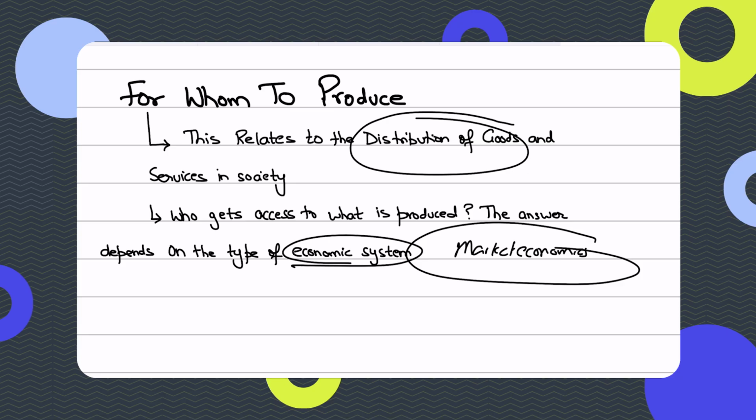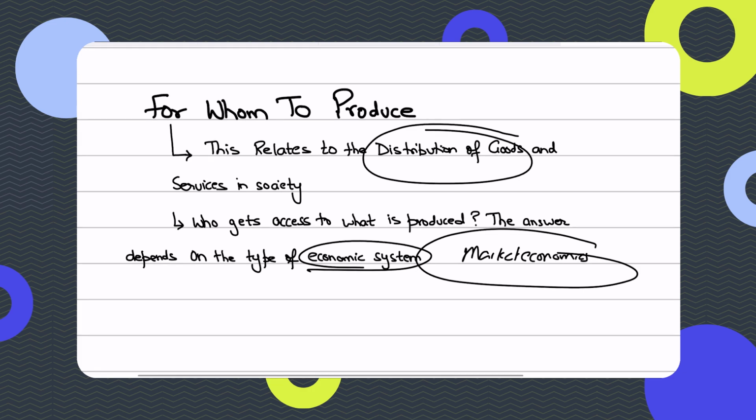And mixed economies like Pakistan have a combination of both: the government deciding distribution, and also the free markets deciding distribution based on who can afford them. Basic needs like healthcare, education and vaccines may be provided by the government, so that everyone gets a fair chance, while luxury goods could be allocated through the market. So when you're talking about for whom to produce, you're talking about the distribution of these goods. The distribution question is actually about equity versus efficiency.